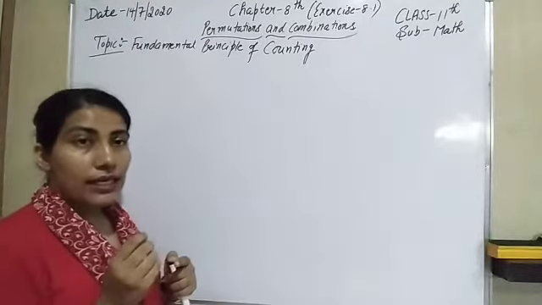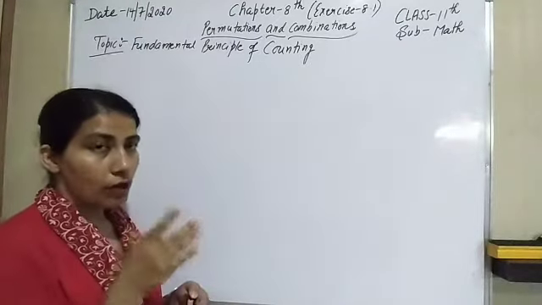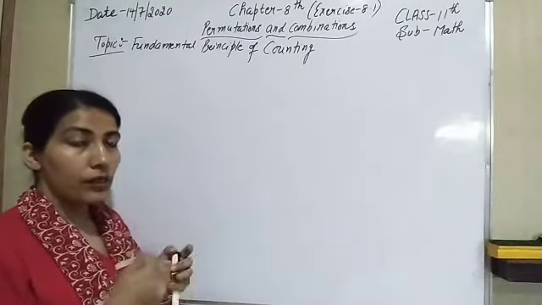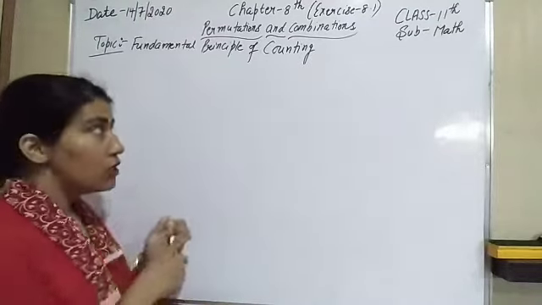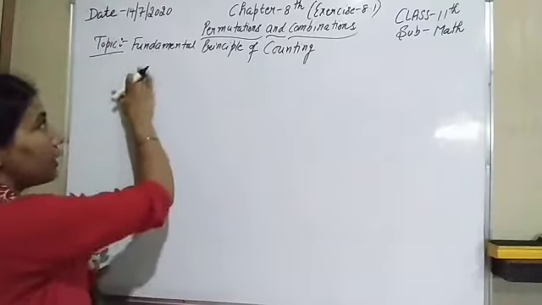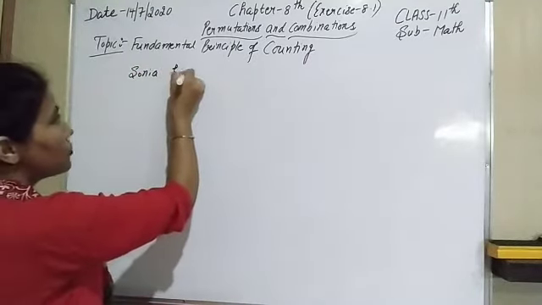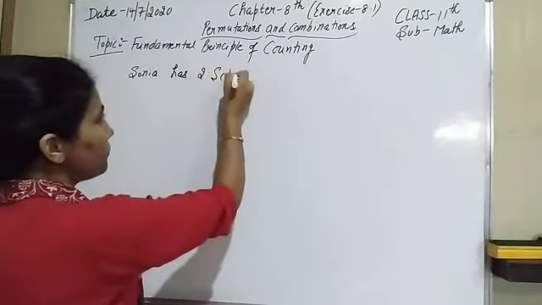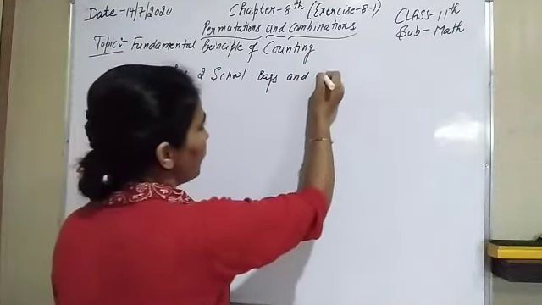I will give you an example to clear the concept of the fundamental principle of counting. Sonia has two school bags and three water bottles.